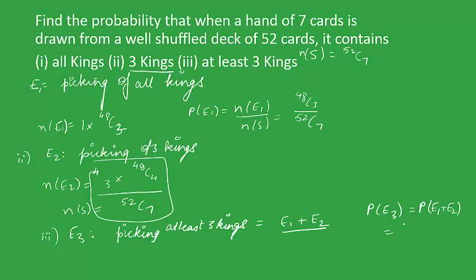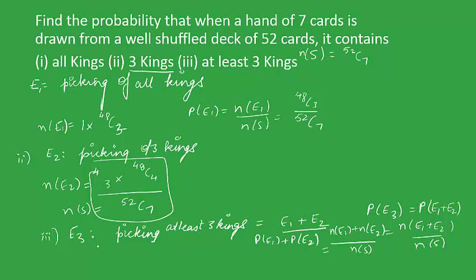To calculate the probability we'll have N(E1 ∪ E2) upon NS, and N(E1 ∪ E2) will be N(E1) plus N(E2) minus N(E1 ∩ E2), which will be 0. So we'll be left with P(E1) plus P(E2), and as we have calculated P(E1) and P(E2) in the earlier cases, we can directly put them in.